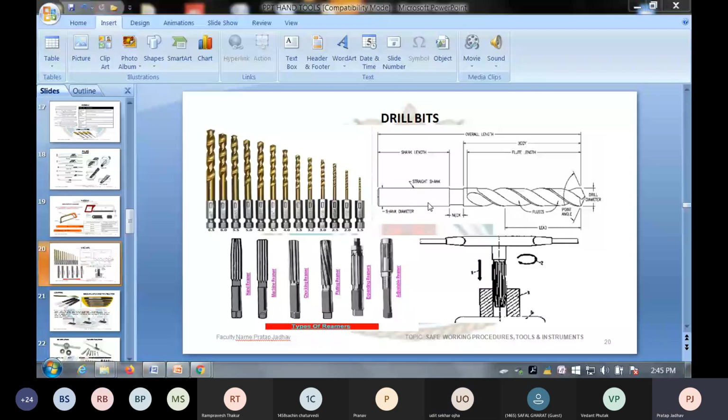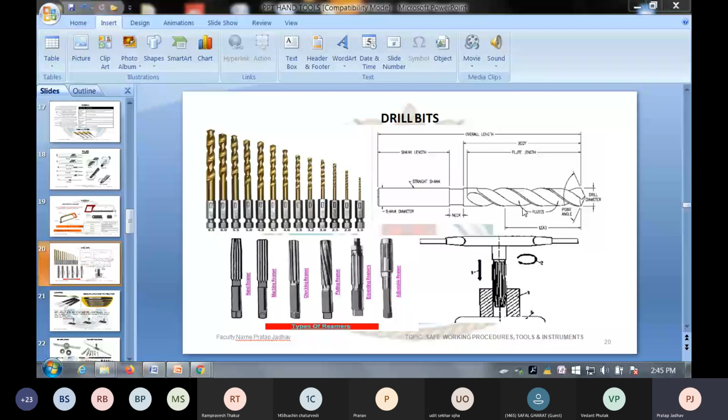Okay, now next is a reamer. Reamer is mainly used to finish the hole. Now, what do you mean by finishing the hole? When you drill a hole with the drill bit, there are chances some burr or some material remains stuck inside the hole, and that material or slightly rough patch inside the hole may affect sliding something in that hole.